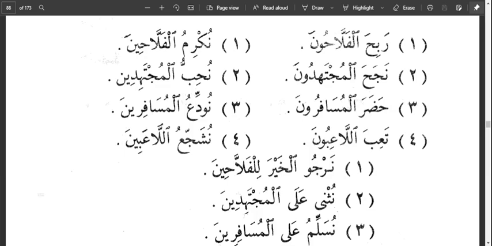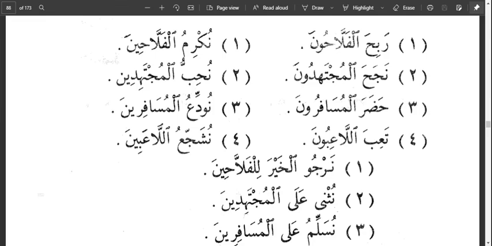So nusna al-mujtahidin. We praise the diligent ones. So when a noun comes after it, the noun becomes majrur. So the ya is showing in that case that al-mujtahidin is in jarru state.